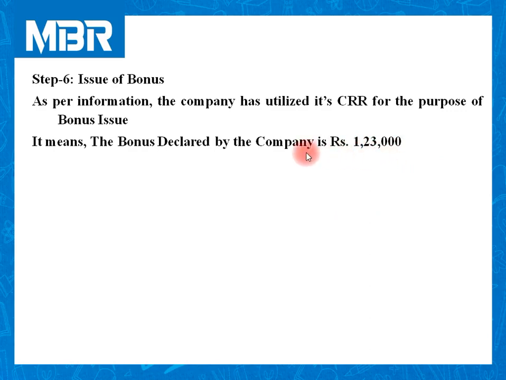In order to understand rupees 1,23,000, it is necessary for you to visit step number 3 and also to keep amount of CRR rupees 1,23,000 in mind. So we have transferred rupees 1,23,000 to CRR. Right now we are utilizing entire amount of rupees 1,23,000.